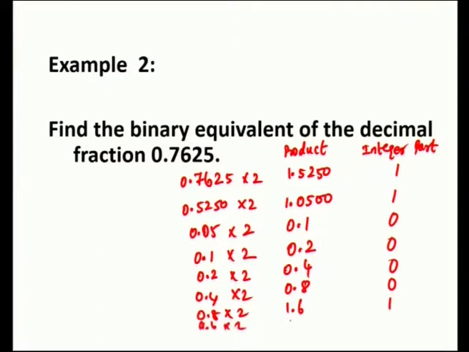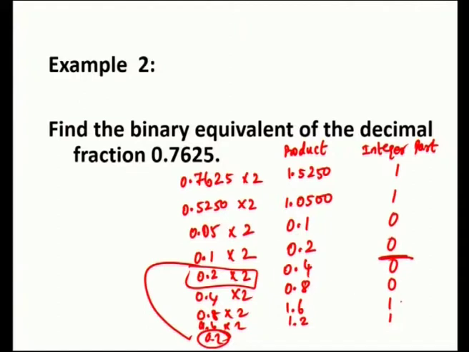Take 0.6 into 2 is 1.2, we get integer part is 1. Again we take 0.2, so it gets repeated with this particular part. After that it gets repeated, 0.2 into 2 will be again 0.4, and 0.4 into 2 is 0.8, so like that it gets repeated.